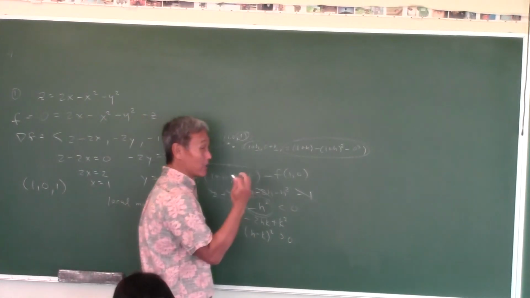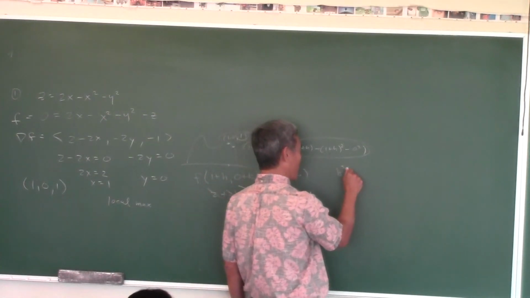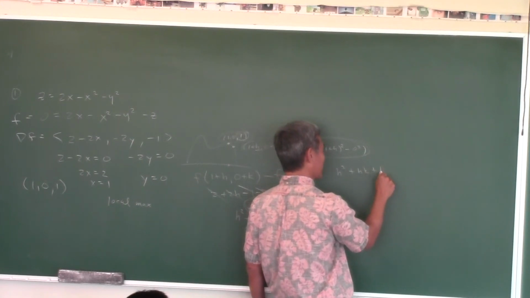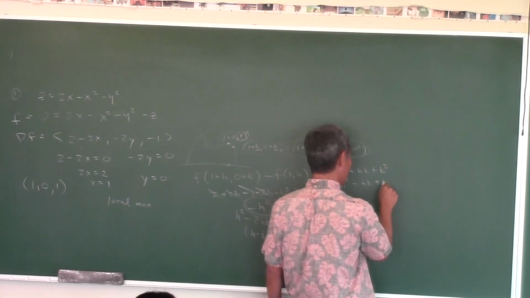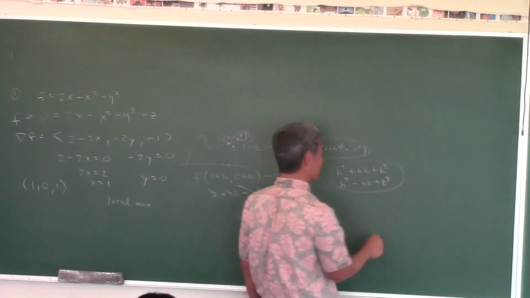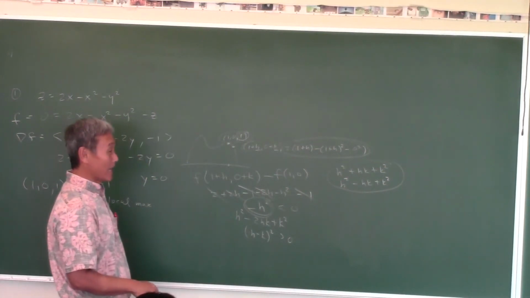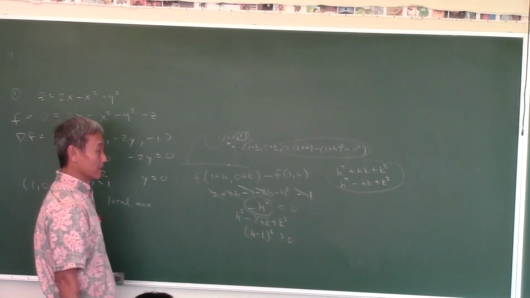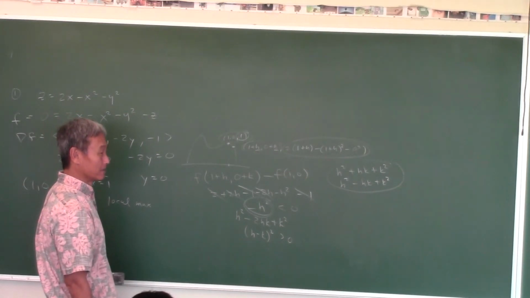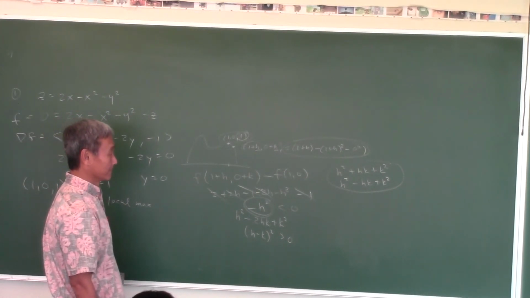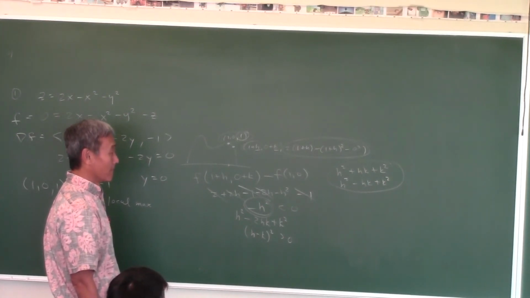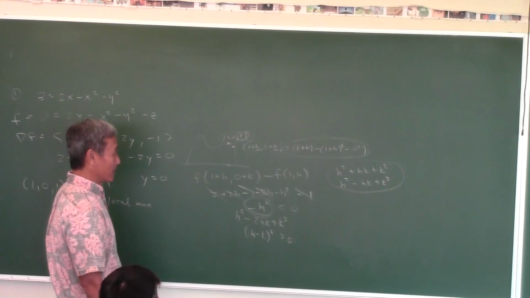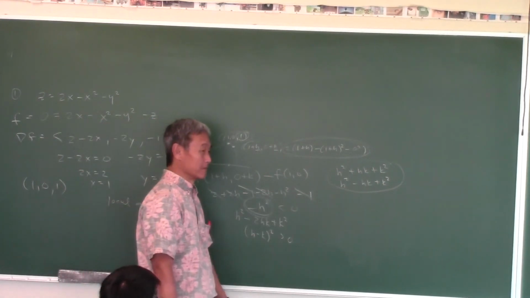Okay, what about this? These are two that come up tonight: h squared plus hk plus k squared, and h squared minus hk plus k squared. When you see this, anybody wanna take a guess? It's in the book, if you bother to read the book, these two things come up.